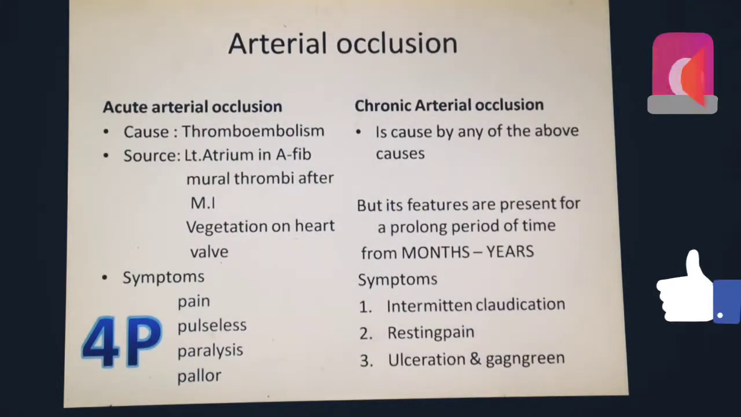Now, this condition can be either acute or chronic. In acute, the most common cause of this arterial occlusion is thromboembolism. The source of this embolism can be from the left atrium during atrial fibrillation, or it can be from the mural thrombi after myocardial infarction or vegetation on the heart valve. The symptoms of this disease can be remembered by the P's: pulselessness, pain, paralysis, and pallor.